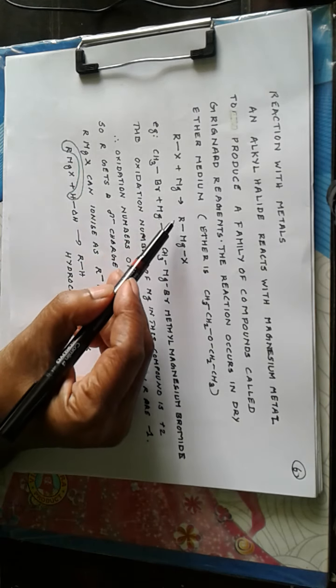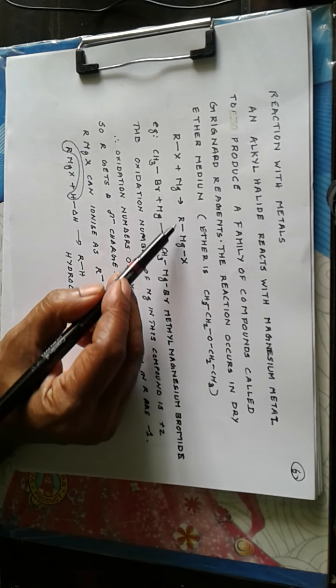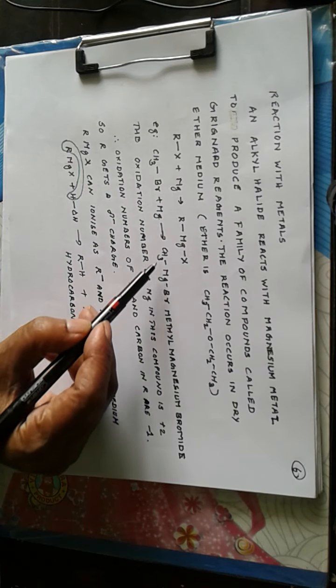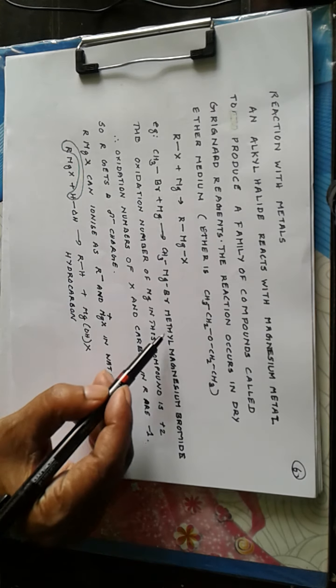Now magnesium with its two hands should be holding R and X. So we get RMgX, RX plus Mg giving RMgX. Magnesium with its two valencies holds R and X. Example, CH3Br plus Mg giving CH3MgBr. It is called methyl magnesium bromide. Now here magnesium's oxidation state is +2, so the carbon of the R group has an oxidation state of -1, and X also has an oxidation state of -1.